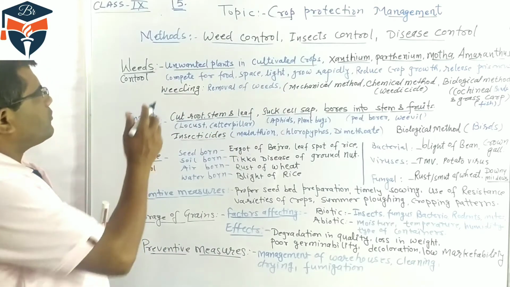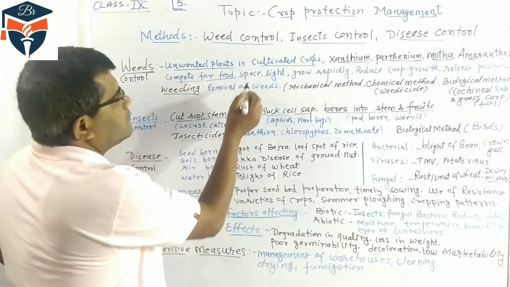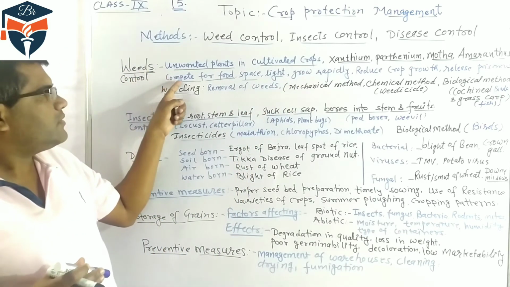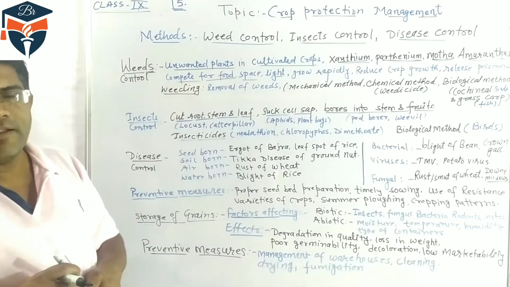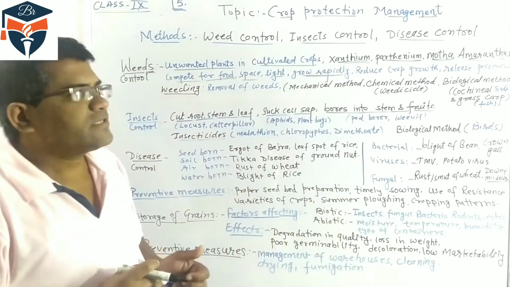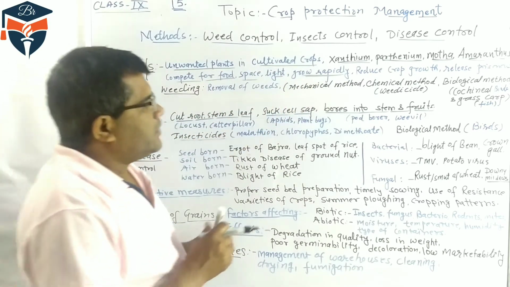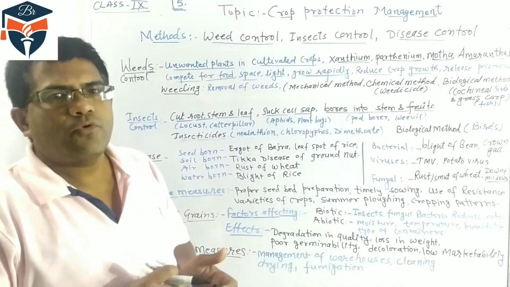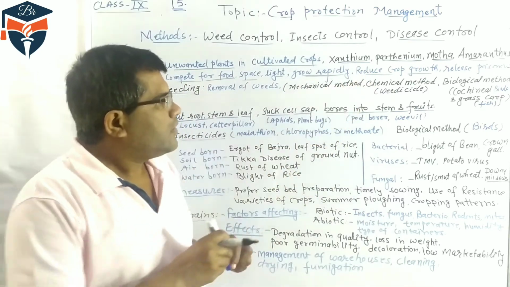Now these weeds compete with the main crop for food, space and light. Second, these weeds grow very rapidly, much faster compared to the cultivated crop. Due to this growth, the actual growth of the crop is hindered and reduced.